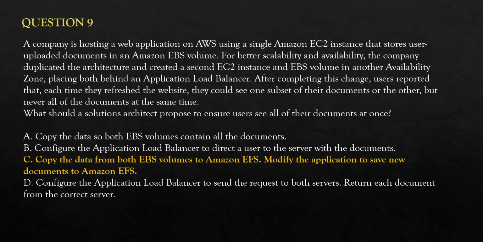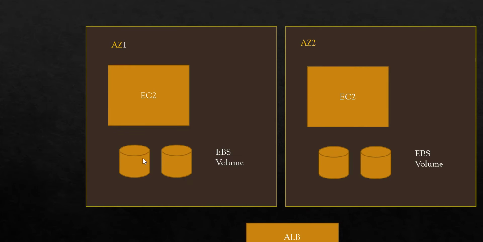What it means is there should be a bidirectional copy from here to here and from here to here every time. So when the bidirectional copy is done for the documents, how will you know? You have to set this up. This is not a very efficient way, because while that copy is being done, and the copy takes time, if the user accesses it, they will still see that the document is not there. So this is not an efficient way.